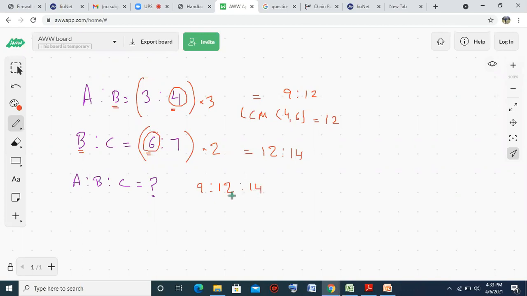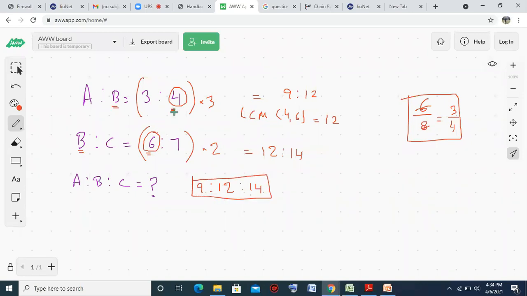One more thing, we will try to write our ratio in the simplest form. If something is common between all of the three, we have to divide it. For example, if it is 6/8, the simplest form of the ratio is 3/4, so we have to divide by 2. If something is common, we have to divide it. So nothing is common between 9, 12, and 14. This is the final answer.